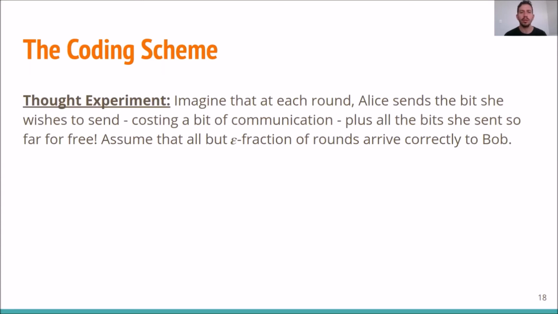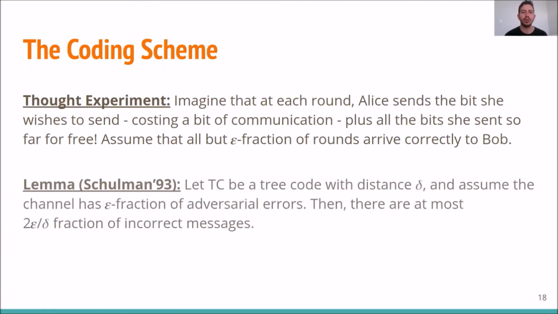Now a closer look made us realize that tree code is exactly the object that allowed the reduction between those two models. In order to do that, we use this lemma by Schulman, which states that if you have a tree code with distance delta and a channel with epsilon fraction of adversarial errors, then there are at most 2 epsilon over delta fraction of incorrect messages in the new model. In the following slide, we are going to delve into more details of these ideas.